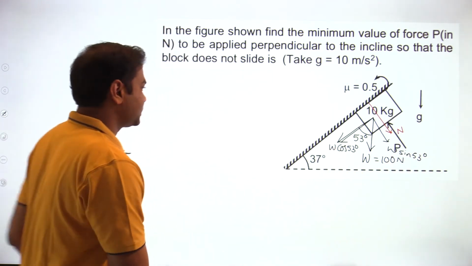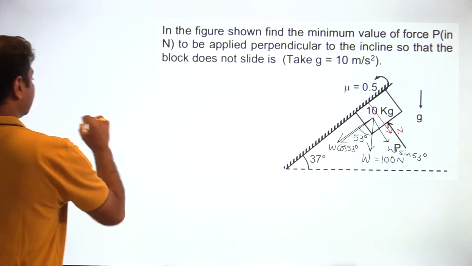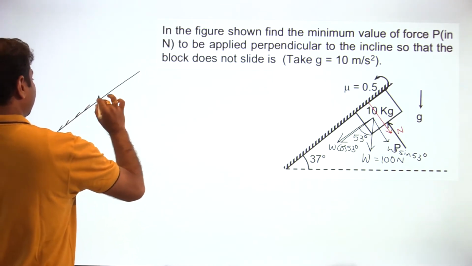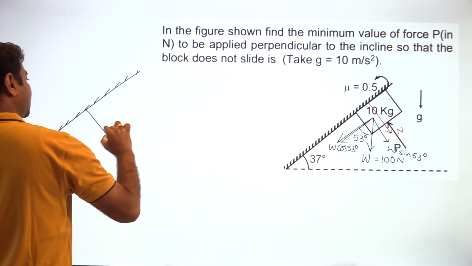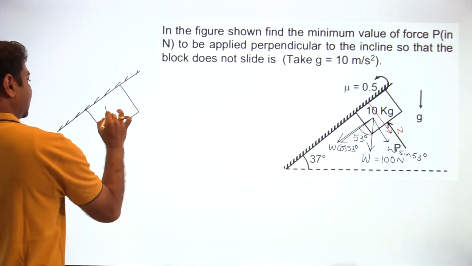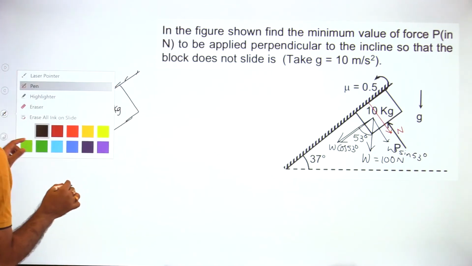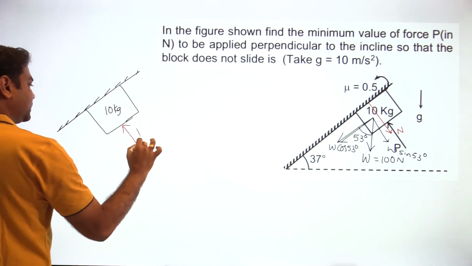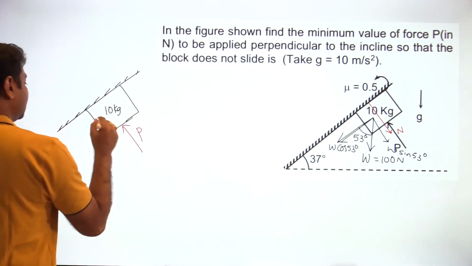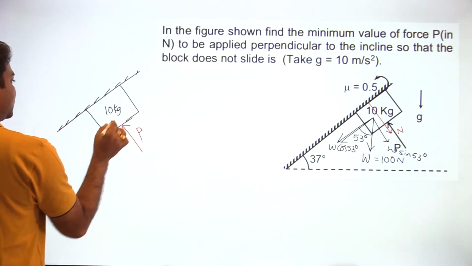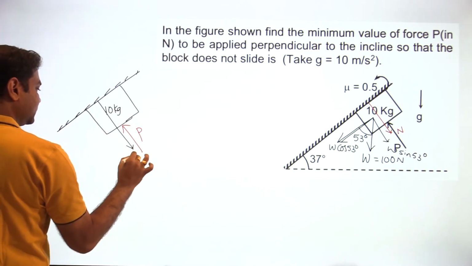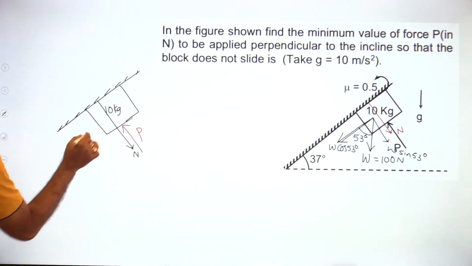All of you okay? The forces I will draw again here so that you will understand better. This is the plane and this is the block, 10 kg block. What are the forces acting? So P is the force acting on the block. Okay. So normal reaction will act in this way. This is the normal reaction, and 2 more forces are acting.